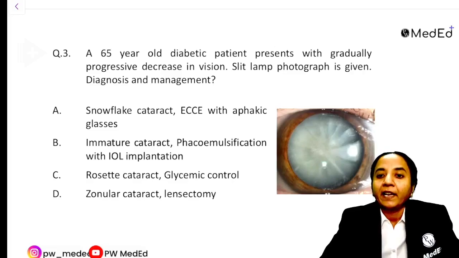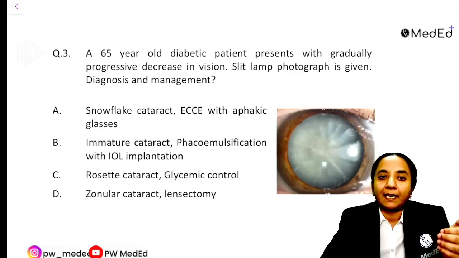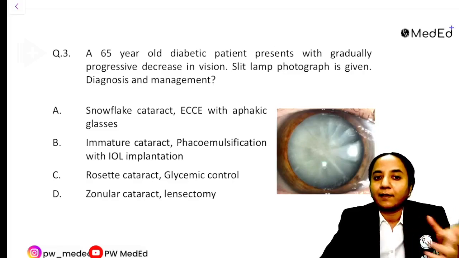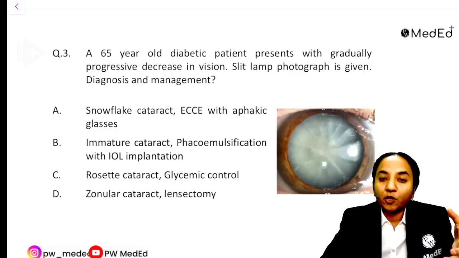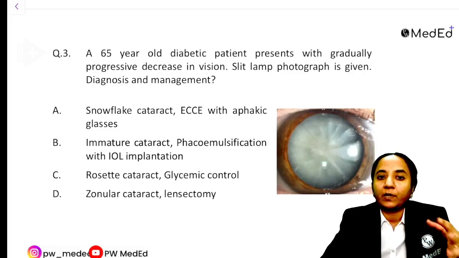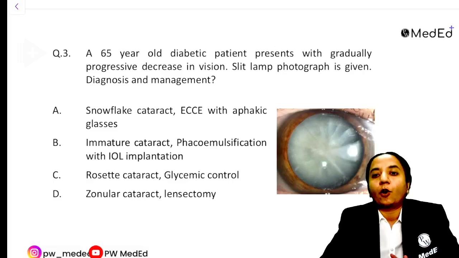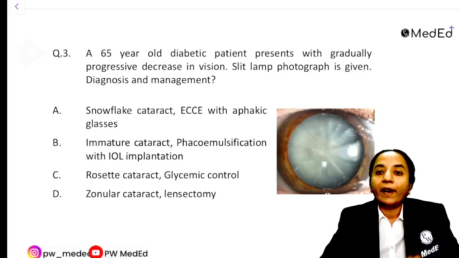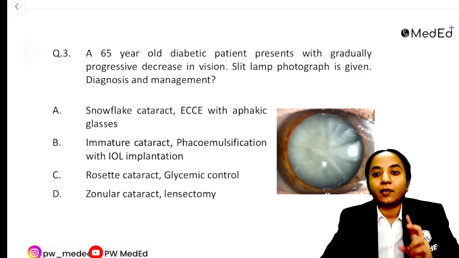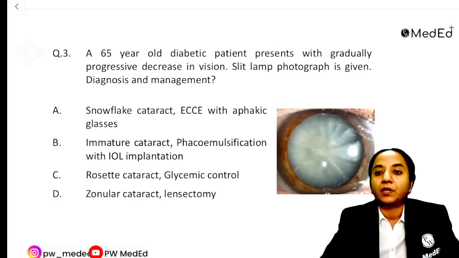the management, right? Now the options are: snowflake cataract with ECC with aphakic glasses, immature cataract with phaco with IOL, rosette cataract with glycemic control, zonular cataract with lensectomy. Now, I'm not sure whether these are the exact options, but the options are very similar to this. Now, I'll tell you what are the things that students are likely to get confused about when they get this kind